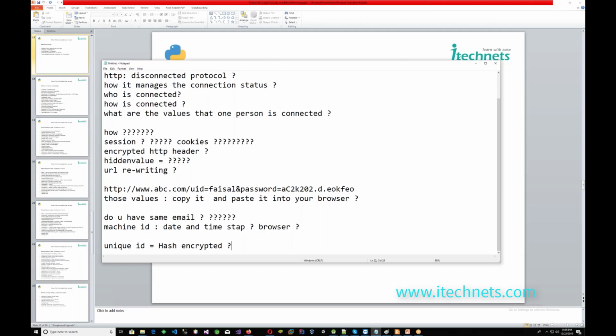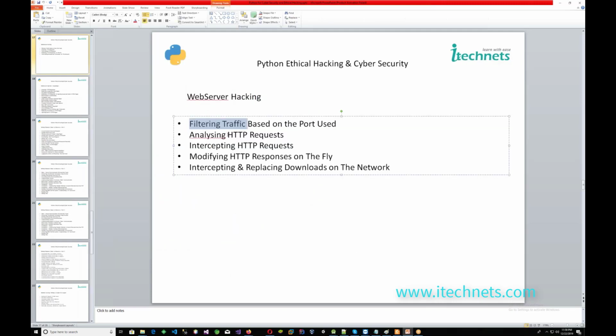Remember in the conference, one person asked, I don't know who that person was, that if you can get in between the request and the response, then you can get the values of the password. Yes, we can do this. You can redirect the HTTP traffic to you, and then you can find the values from it, the user ID and password, right? So this is another understanding of the web server. So how to get the HTTP request and how to get the HTTP traffic from inside and outside, and by modifying the HTTP responses on the fly, you can change somebody's behavior.